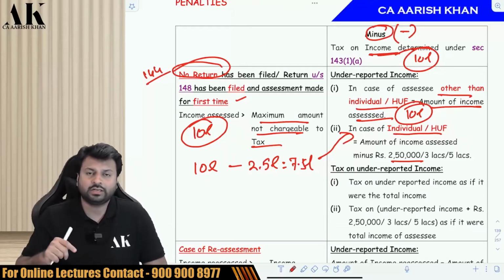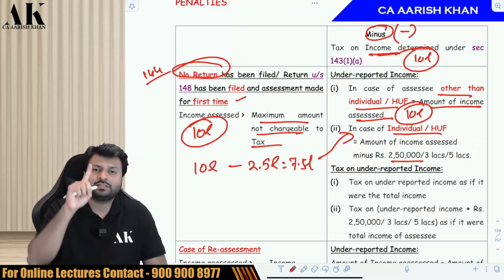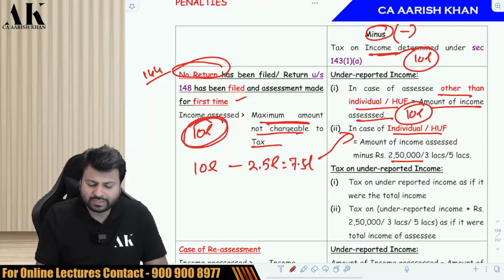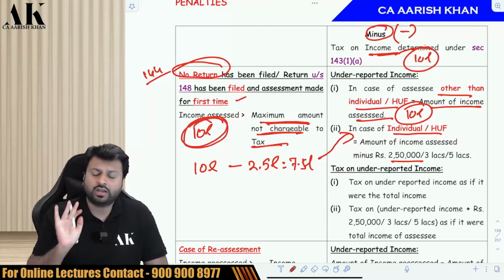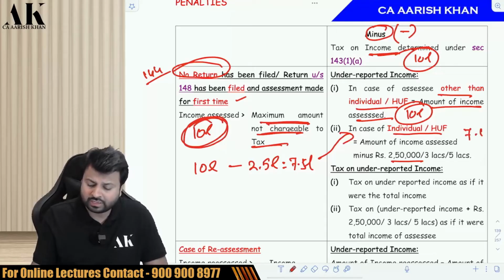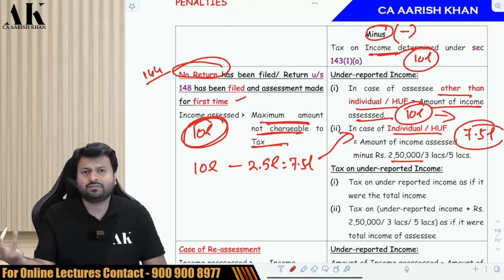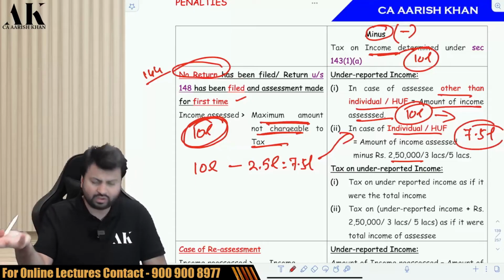Now how to compute this is the first step, computation of underreported income. So if the return is not filed and assessment is done for the first time, whatever income is assessed minus the basic exemption limit will become your underreported income. So in case of individual, HUF, the underreported income is 7.5 lakhs. In case of others, the underreported income will obviously be the entire amount.